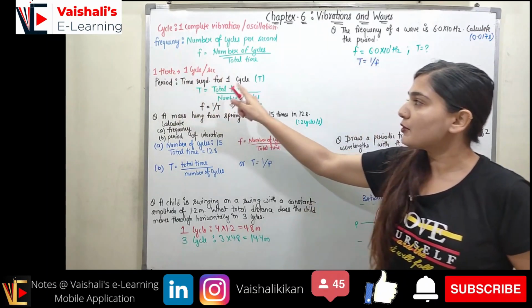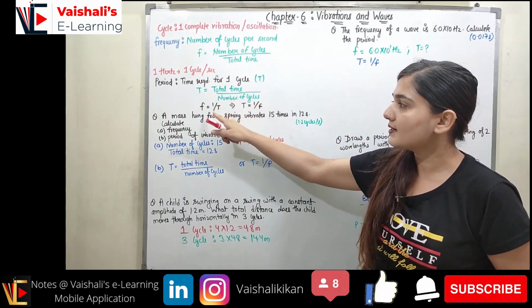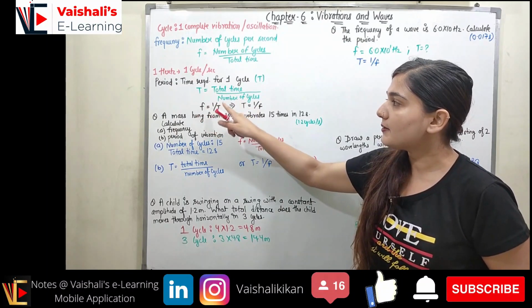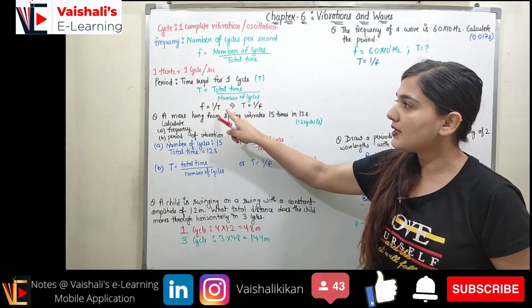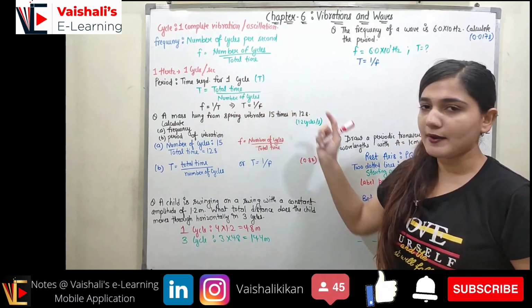Period. Period is the time required for 1 cycle. So period is the total time upon the number of cycles. Frequency can be represented as 1 upon the period, which is also known as time period. So time period is equal to 1 upon frequency.